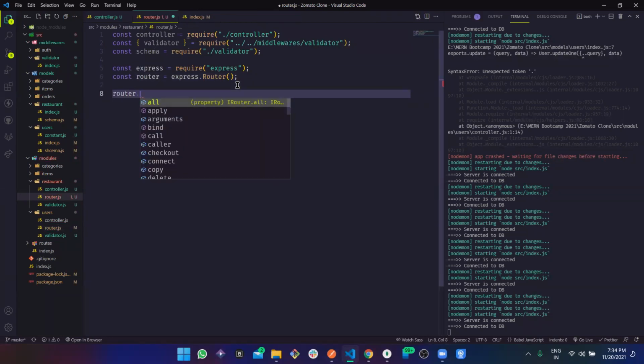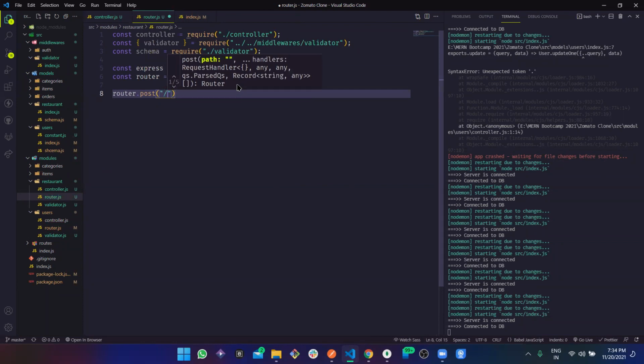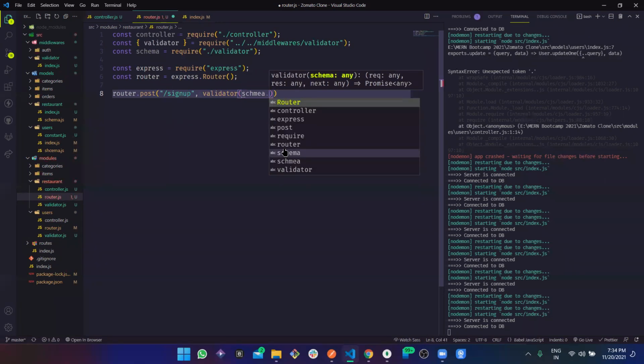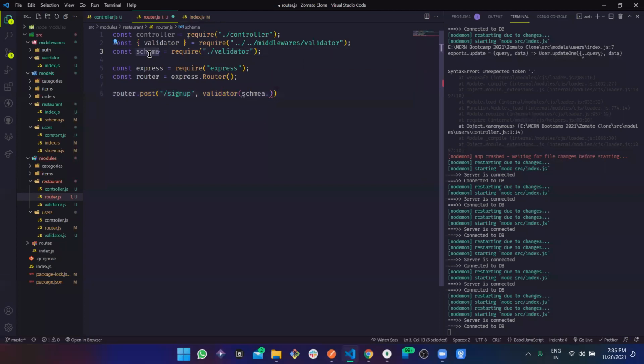Router dot post, and this should be maybe, oh yeah, this would be restaurant side, right? So sign up, and the method is going to be firstly the validator, of course, and in validator we are going to pass schema dot, oh, hold on, doesn't the schema have multiple stuff?